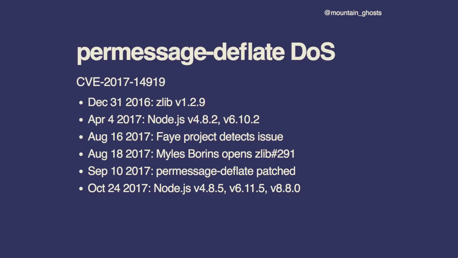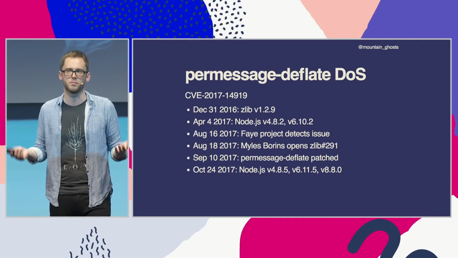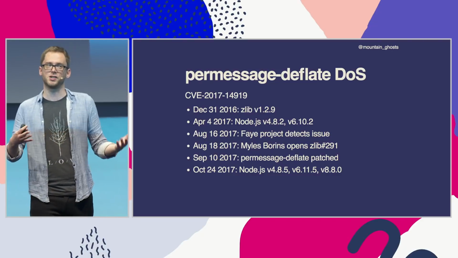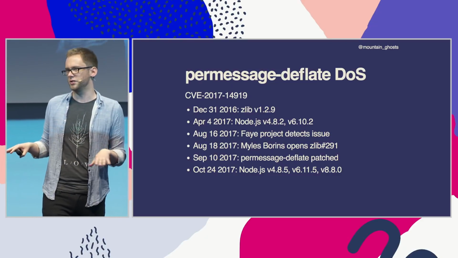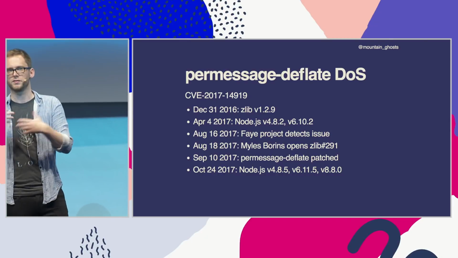In April the following year, Node.js released 4.8.2 and 6.10.2, which bundled this version of zlib and began breaking WebSocket servers. In August, when we were preparing a new release of the libraries that I maintain, we discovered this issue, reported it to the Node project, and Miles from the Node project reported this issue to zlib, where it remains open. This is not necessarily a bug in zlib. This is very much up for debate. It's zlib's intention that these values are not legal and you shouldn't use them. But they didn't know that this would break stuff to do with the WebSocket protocol.